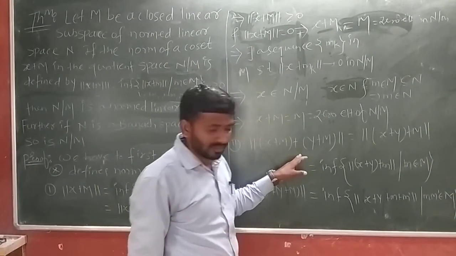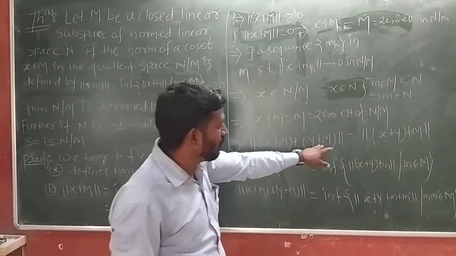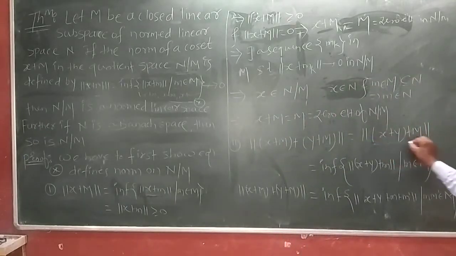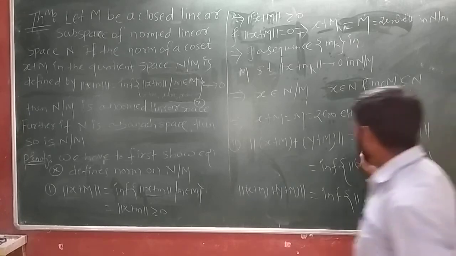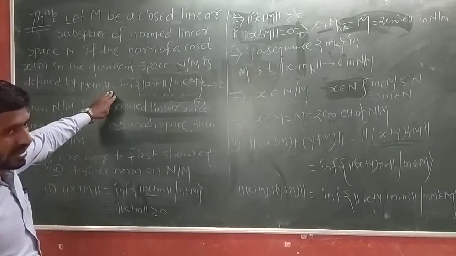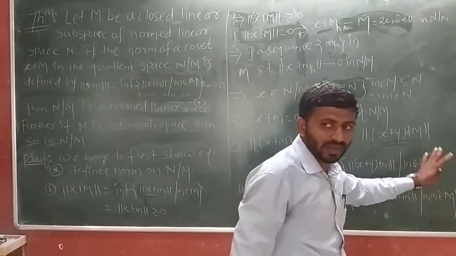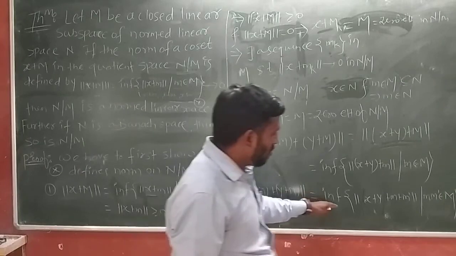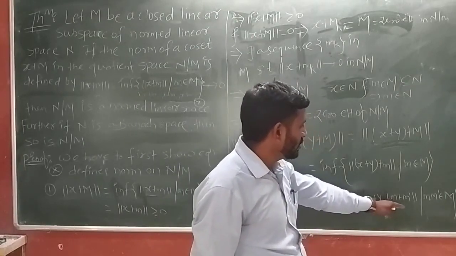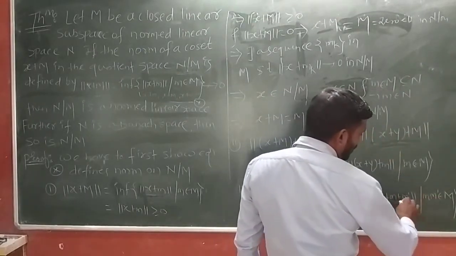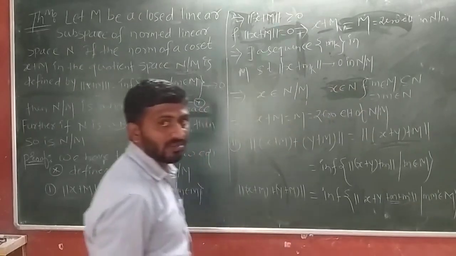So norm of (x plus M) plus (y plus M) is equal to norm of x plus y plus M, because this is a subspace of N. So by definition of that norm, that is equal to infimum of norm of x plus y plus small m, m belongs to capital M. That is equal to infimum of norm of x plus y plus m dash, because m belongs to capital M and m dash belongs to capital M. Therefore, their addition also belongs to capital M, because this is a subspace.